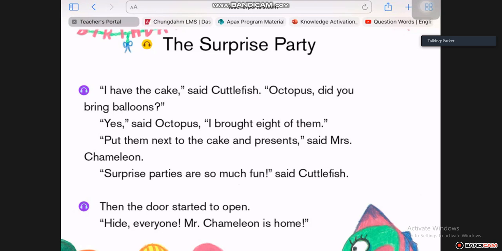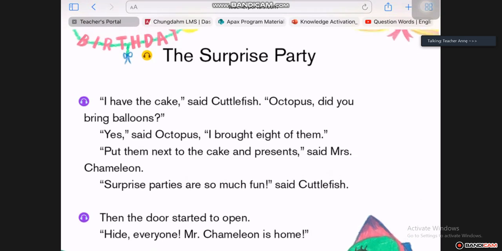Mrs. Chameleon: surprise parties are so much fun. Said Cuttlefish. Then the door started to open. Hide, everyone. Mr. Chameleon is home.